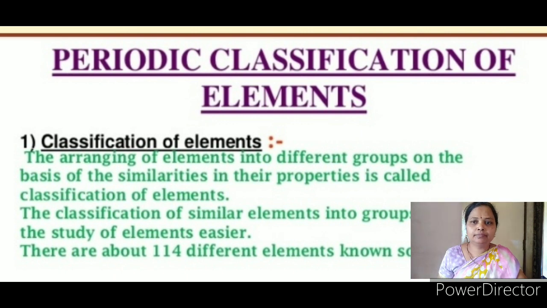Classification of elements. The arranging of the elements into different groups on the basis of their similarities in their properties is called classification of elements. The classification of elements into groups makes the study of elements easier, and there are about 114 different elements known.